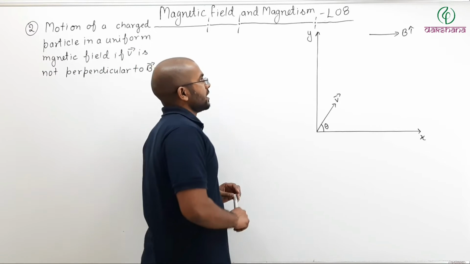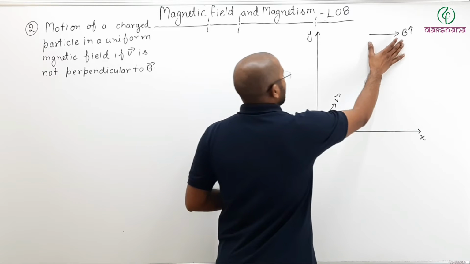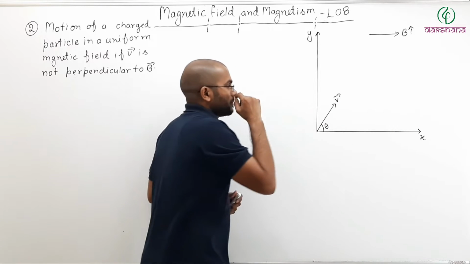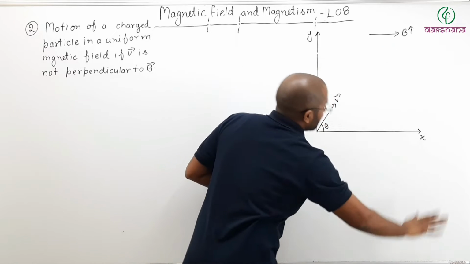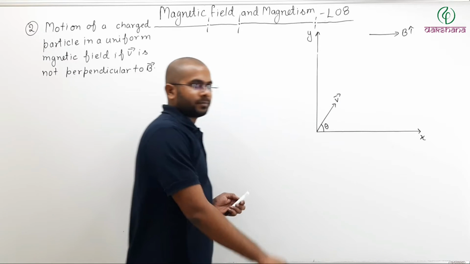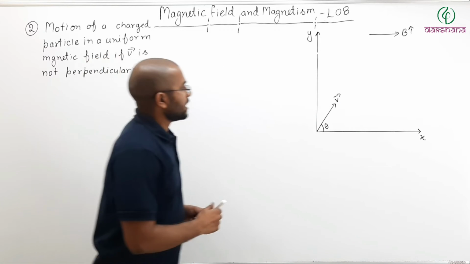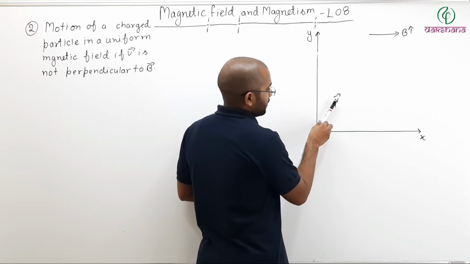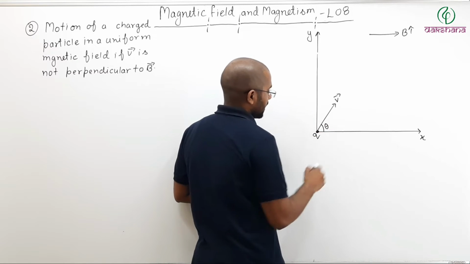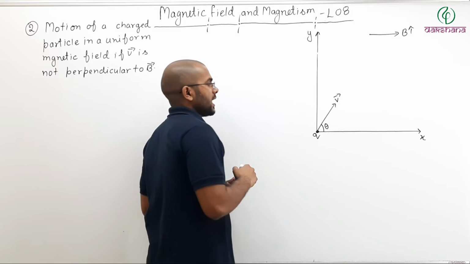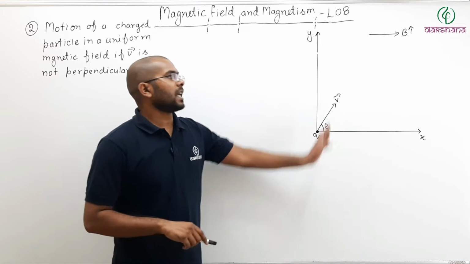So here let us say the magnetic field is B i cap. There is a uniform magnetic field in this entire area, and that is B i cap. And let us say my charged particle is going like this. Charge Q here. From here I projected charge Q in a direction at an angle theta with the x-axis.